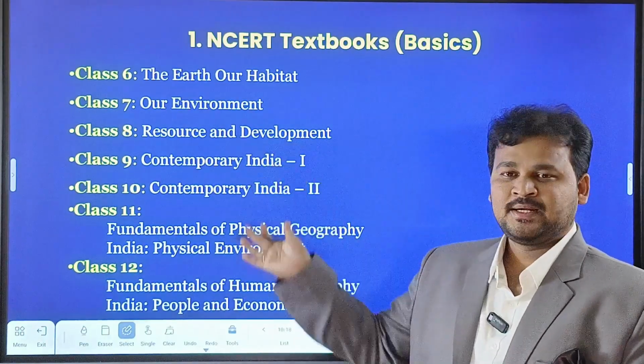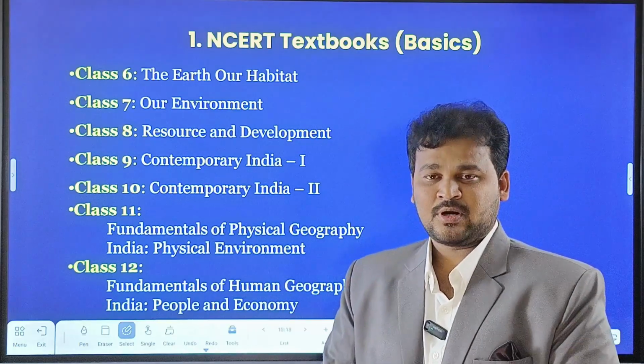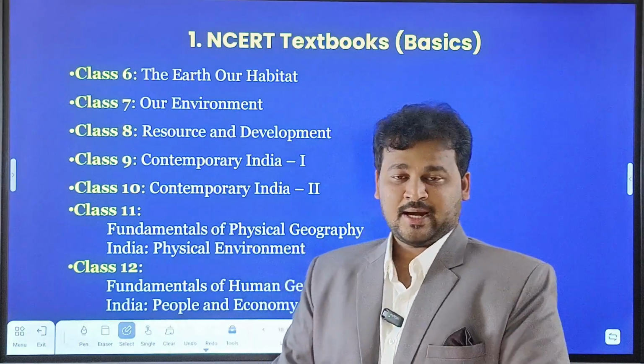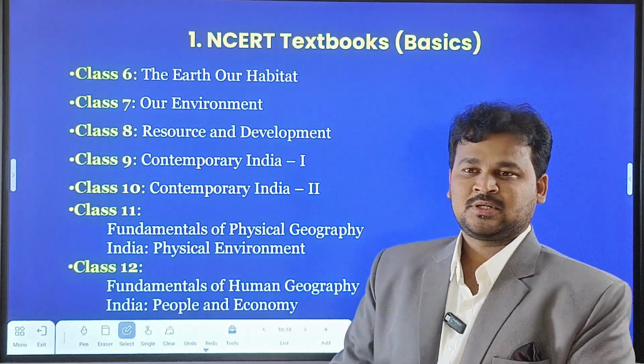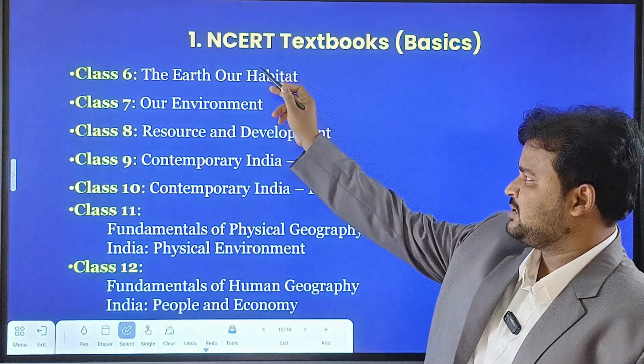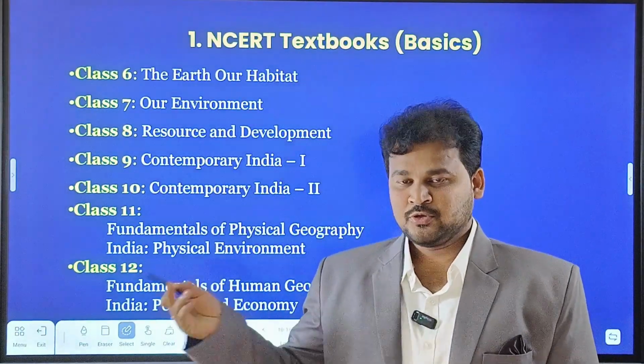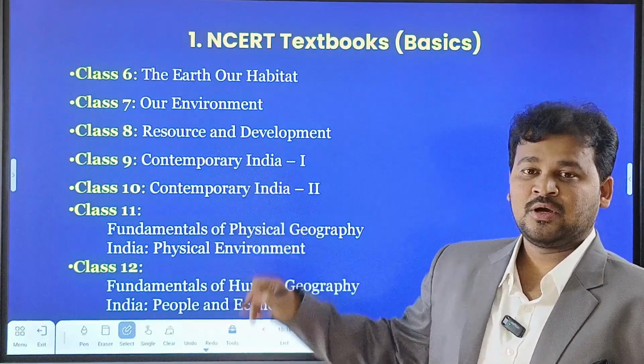Okay, so they are completely released by the Government of India, which means they are the most important books for understanding the basics of the subject. Sometimes questions come directly from these books in the UPSC examination. For example, these are the NCERT books. So for geography, you have to cover 6th to 12th class.